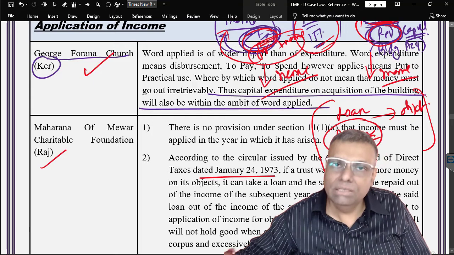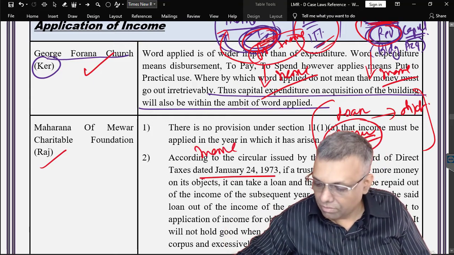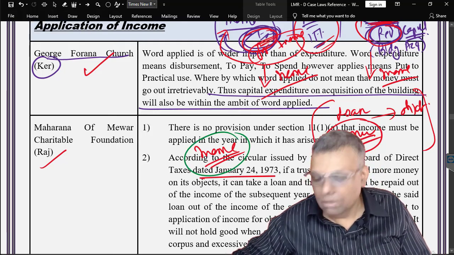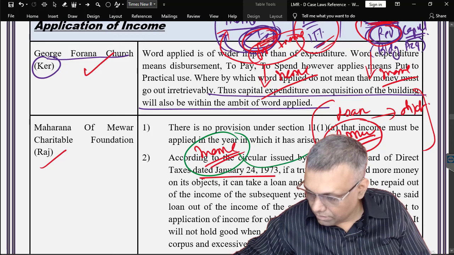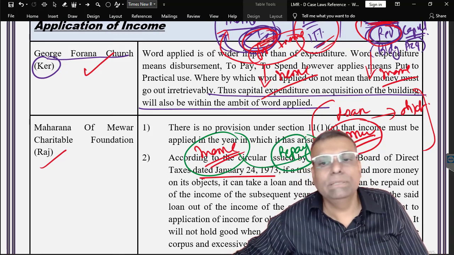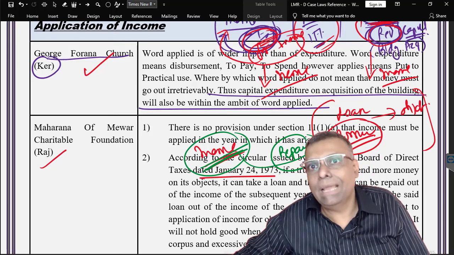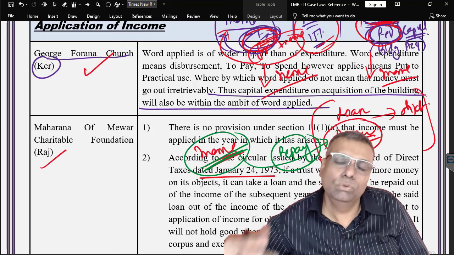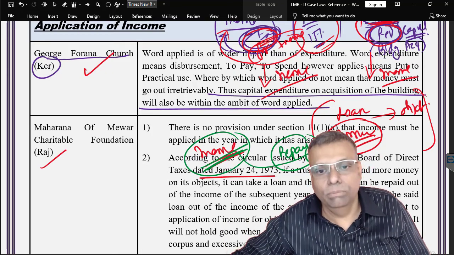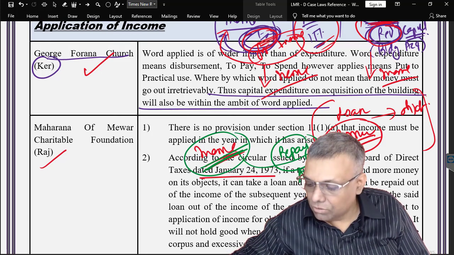Now in the next year, or 2-3 years afterwards, you got an income. And this income, naturally you will have to repay the loan, right? So this income you will use to repay this particular loan. But now you are using income, and this is not happening in the same year. It is happening maybe after 2 years, 3 years, whatever. So can I say that this repayment of the loan out of the income can be regarded as an application of the income?